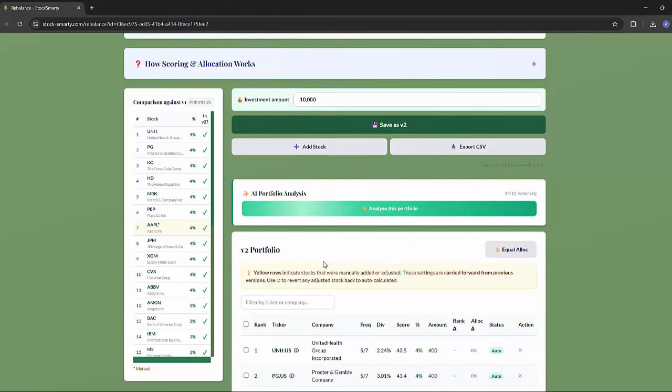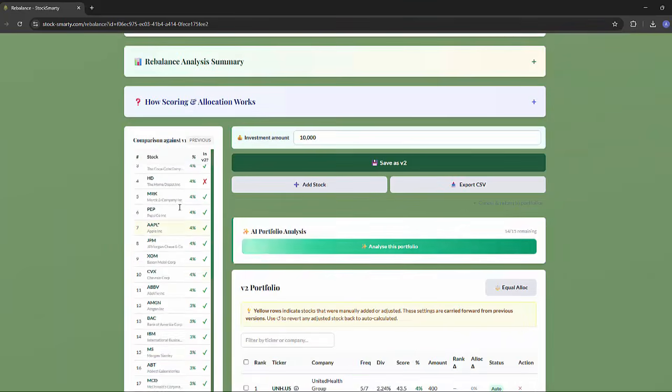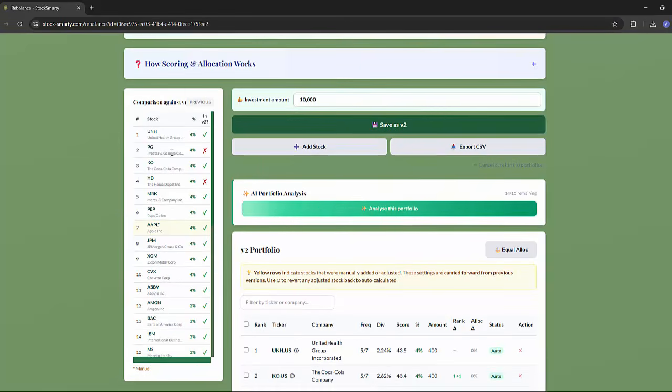I'm going to manually delete a couple of stocks, which simulates what would happen if the companies had dropped out of the ETFs. Here's the comparison table on the left hand side. We can see that I removed Procter & Gamble and Home Depot. So if they didn't appear in the next rebalance, you'd be able to see quite clearly against version 1 which stocks have been removed and which stocks remain.